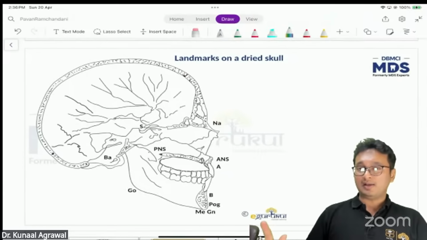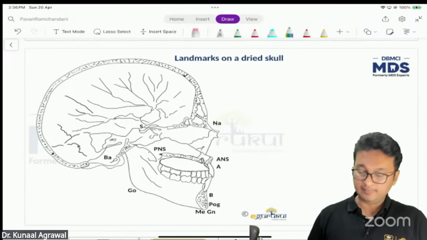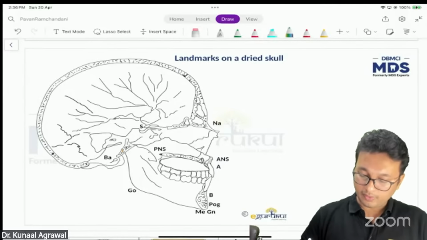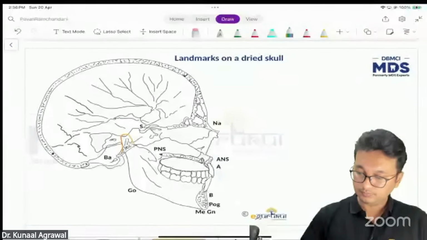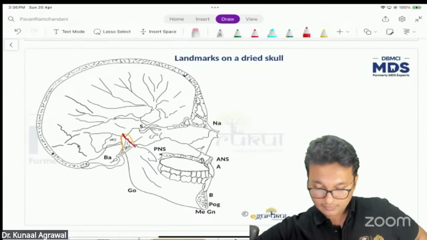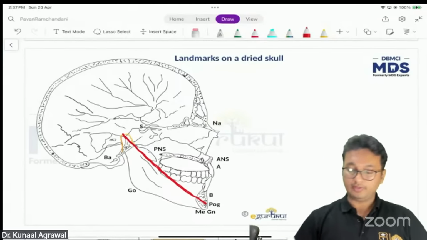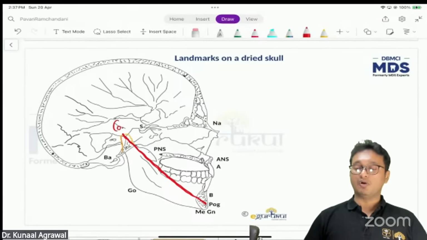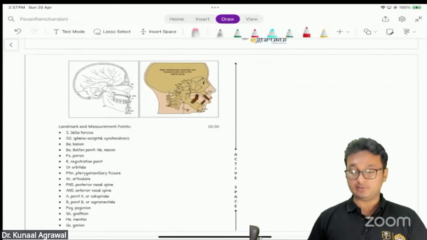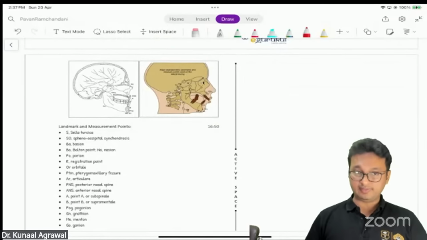Now, McNamara and Harvold, both of them have said the correct way of measuring the effective length of the mandible on a lateral cephalogram is from condylion to pogonion. We have discussed condylion earlier in the live and recorded lectures, and you have this very figure in your notes as well.